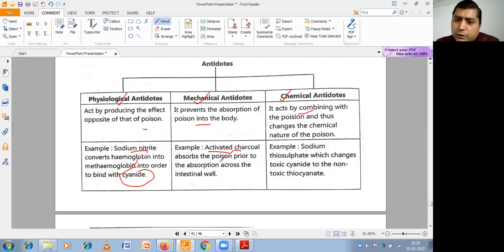So what happens? The poisons may be adsorbed on the surface of the activated charcoal, so they may not come close to the intestinal wall and may not enter into the systemic circulation. Chemical antidotes like sodium thiosulfate change the cyanide into the non-toxic thiocyanate, which can be excreted in the urine. So both types of antidote that we have discussed, physiological, mechanical, and chemical antidote, are very important in pharmacy.